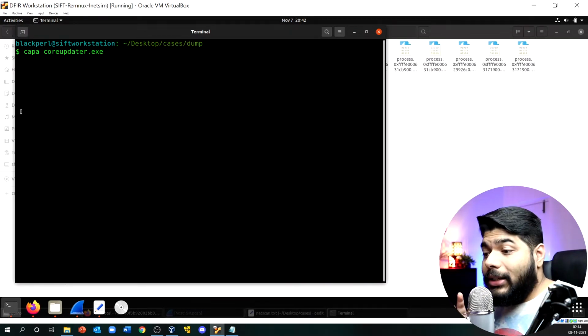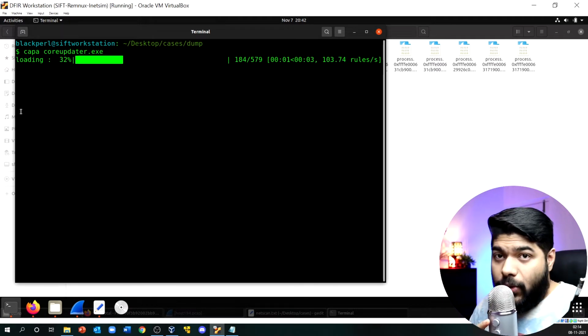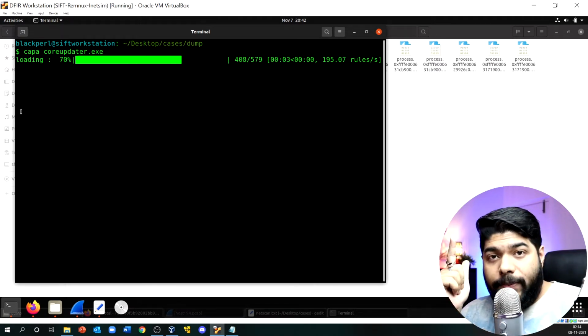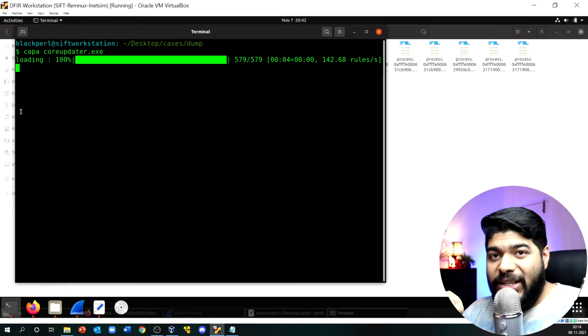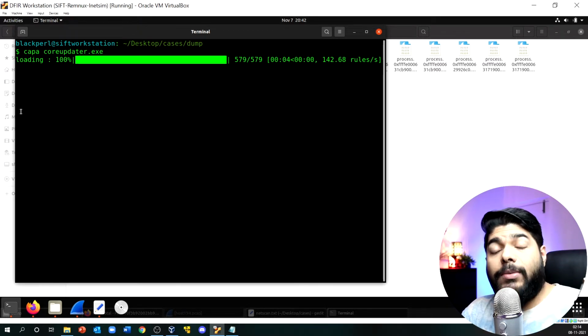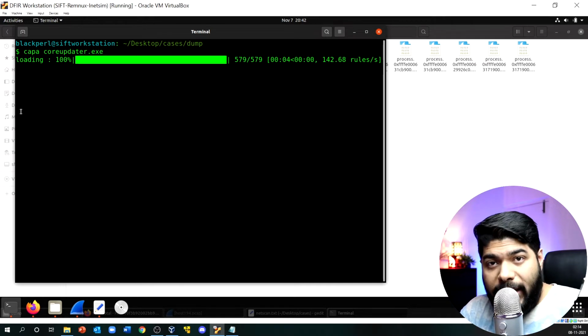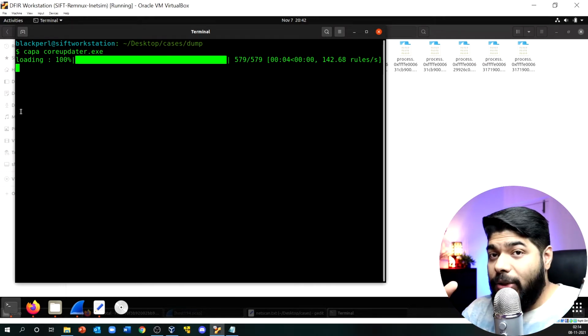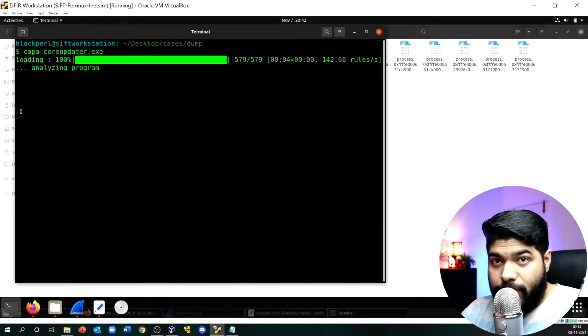So now let's go back and see if we can identify something CAPA has given us. Whatever we have identified so far, from the first episode, if you remember, this is a quick fact check. From the last episode, we identified from the memory forensics that coreupdater.exe was injected into spoolv.exe, which was a legitimate Windows process.